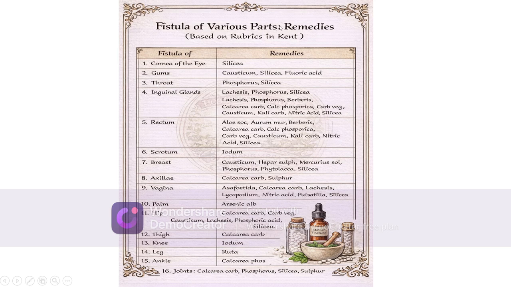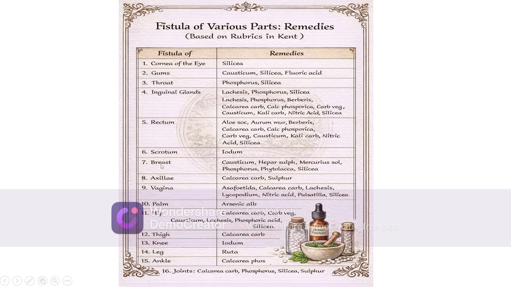So here we can see fistula of various parts. The remedies for fistula of various parts based on rubrics in Kent Repertory. Cornea of the eye, Silicea. Fistula of gums, Causticum, Silicea, Fluoric acid. Throat, Phosphorus, Silicea. Inguinal glands, Lachesis, Phosphorus, Silicea, Berberis, Calcarea carb, Calcarea phos, Carbo veg, Causticum, Nitric acid, Silicea. Rectum, Aloe socotrina, Aurum mur, Berberis, Calcarea carb, Calcarea phos, Carbo veg, Causticum, Nitric acid, Silicea.